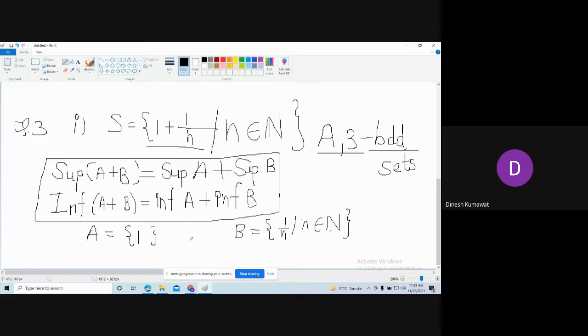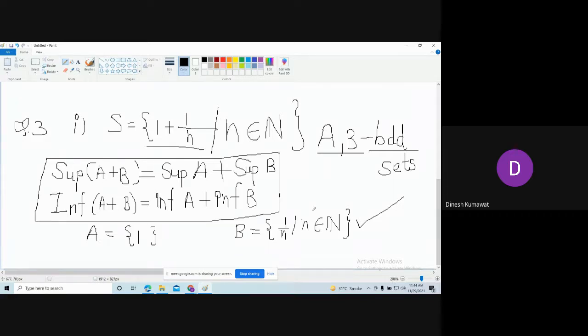Now observe, can I say A is a bounded set? Yes, because it contains only one element, which is itself the lower as well as the upper bound for the set A. Now what about set B? Can I say set B is bounded? Yes, we have already checked this.